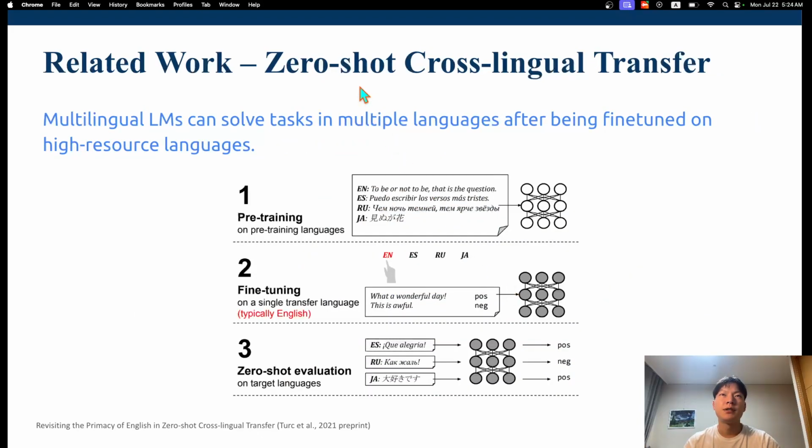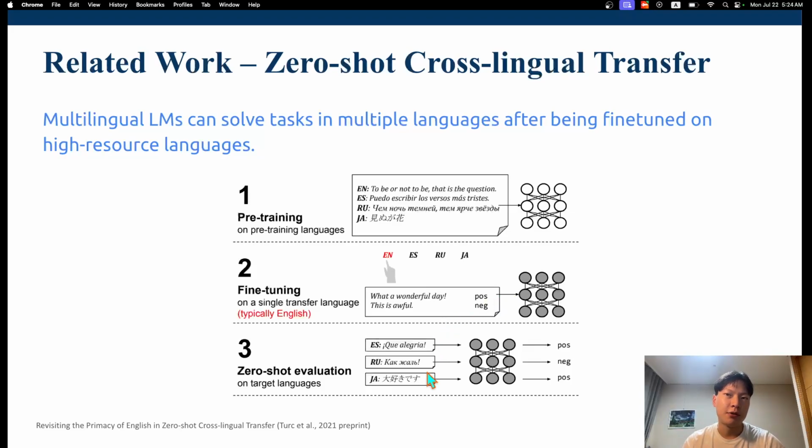Another core concept of this paper is zero-shot cross-lingual transfer. What it basically is, is that multilingual LLMs can solve tasks in multiple languages after being fine-tuned on high resource languages. So think about multilingual BERT. To create multilingual BERT, first you would need to pre-train the model on unlabeled data across multiple different languages, right? But then you would need to fine-tune the BERT model to use it in a specific task. In this example, they are showing sentiment analysis.